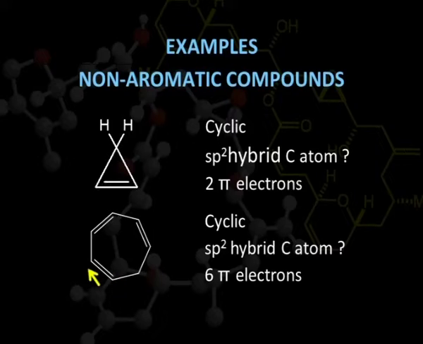In this case also, we can see this particular carbon is singly bonded and 2 hydrogen atoms are present here also, which are not being shown. So this particular carbon atom will be sp3 hybridized. So even if they possess 6 pi electrons and the compound is cyclic, the compound does not have every carbon atom sp2 hybridized. Therefore, they are not aromatic, but they are known as non-aromatic compounds.